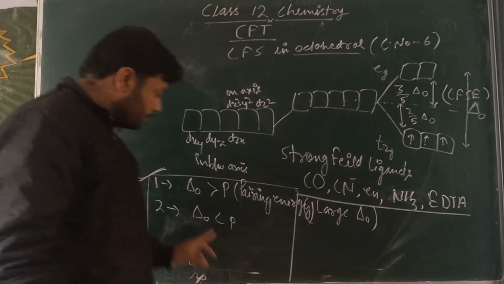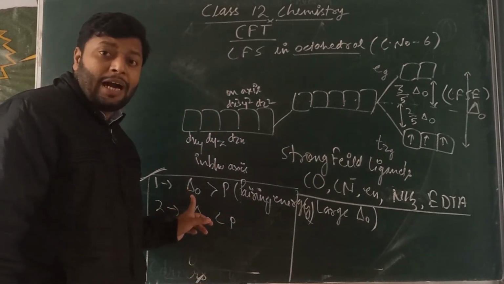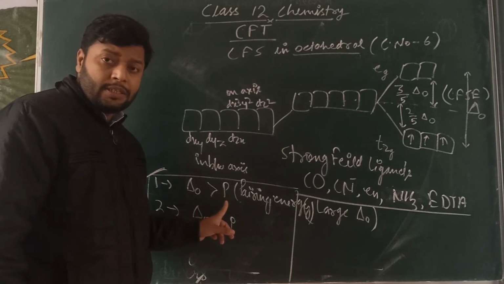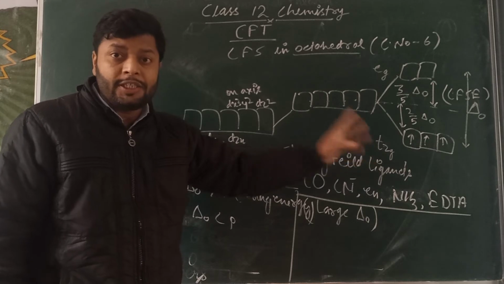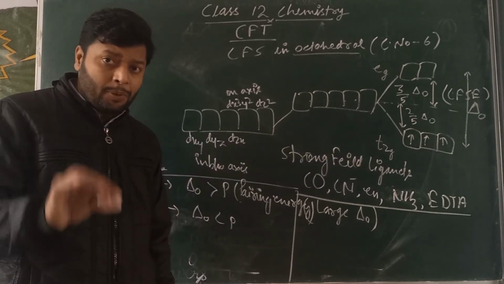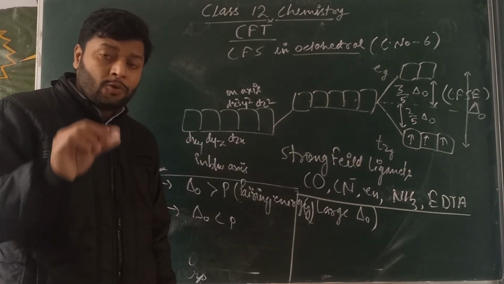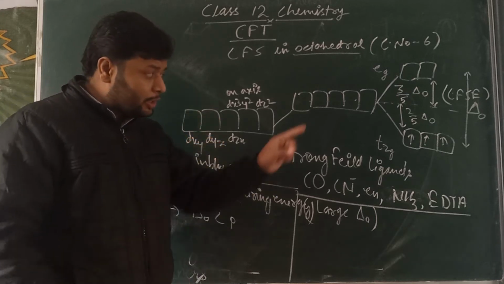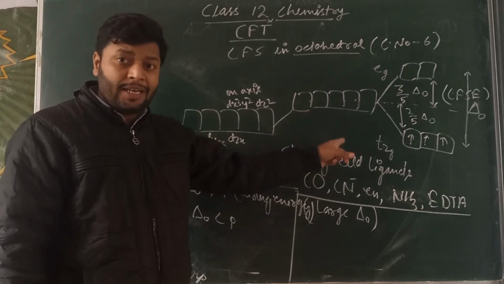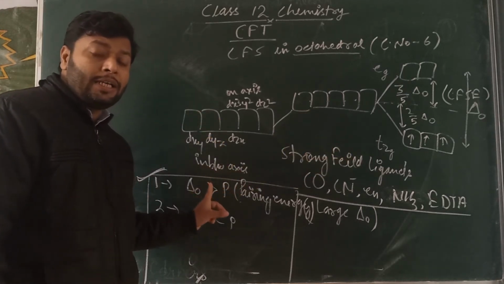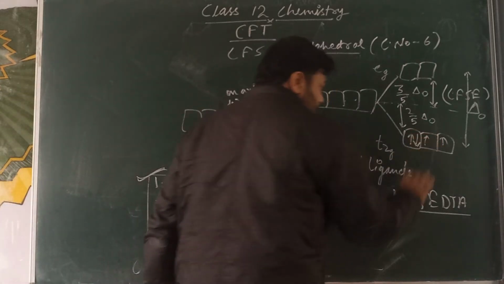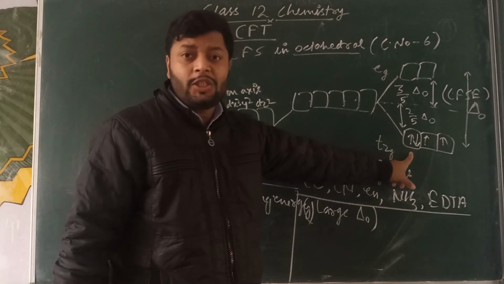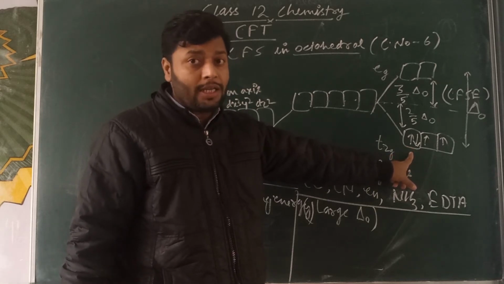Now look, if delta is larger than the pairing energy, the smaller pairing energy causes pairing of electrons in the t2g. So the d4 electron enters the t2g and gets paired because of the strong ligand. That is the first d4 possibility.